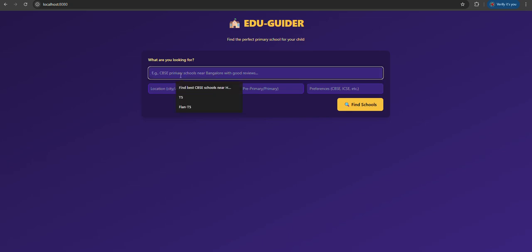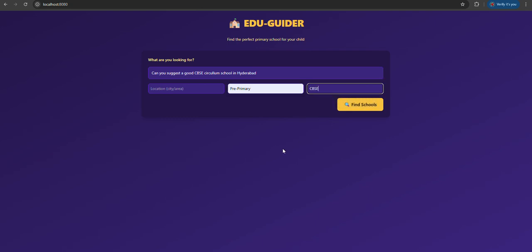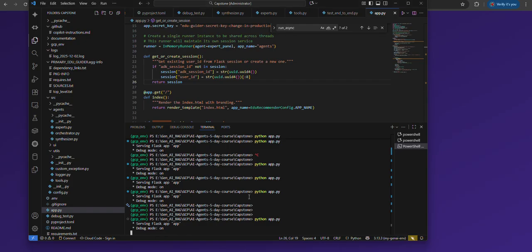I can ask, can you suggest a good CBSE curriculum school in Hyderabad? I'm searching for pre-primary education, so I would give CBSE, and I just click on find schools. This will go to our LLM, the Gemini model.